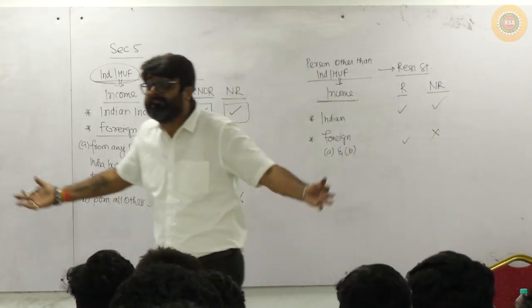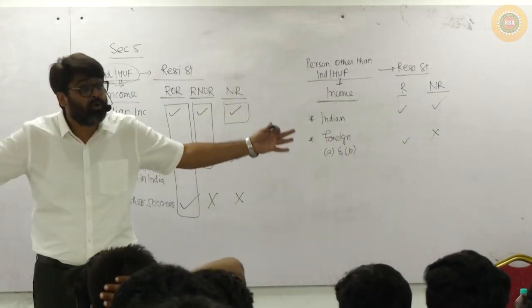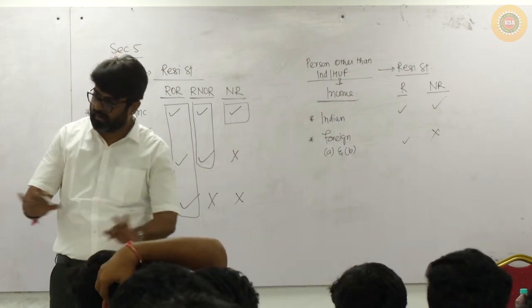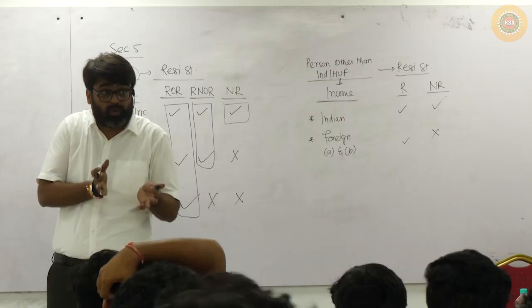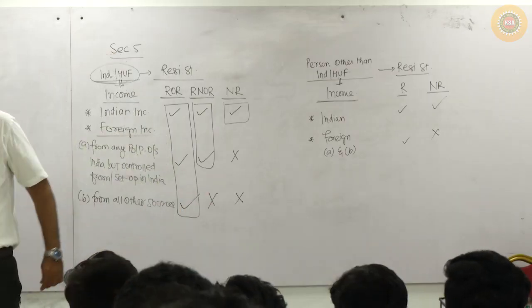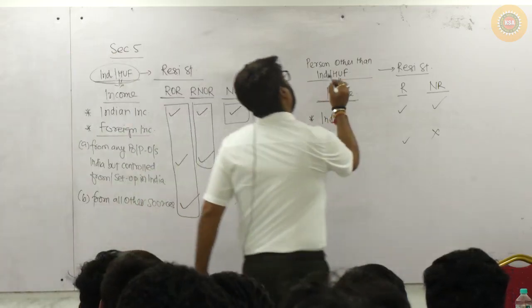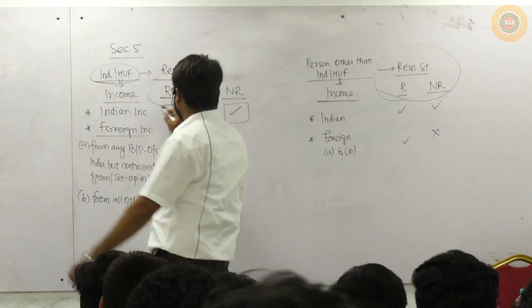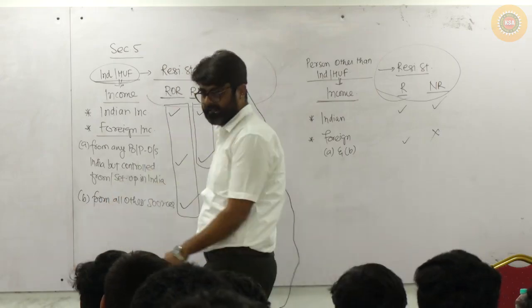My dear friends, this was the scope of total income, Section 5. Done. Now tomorrow we'll pick up from this. Tomorrow I am going to teach you how to determine the residential status.